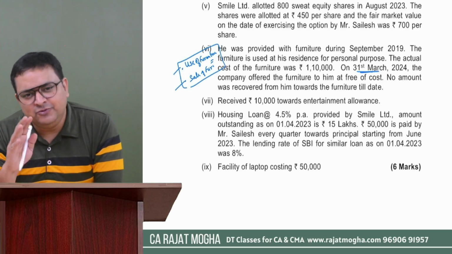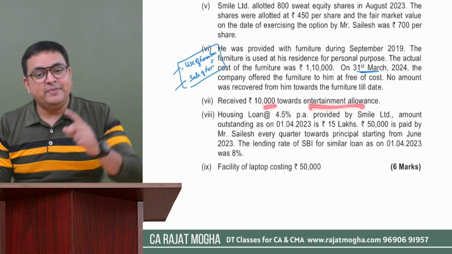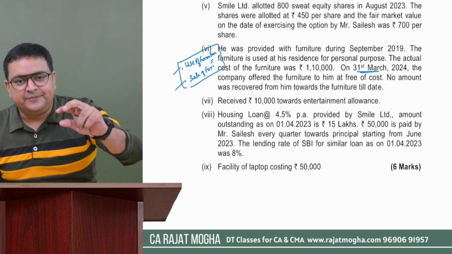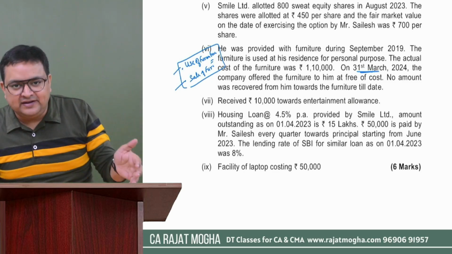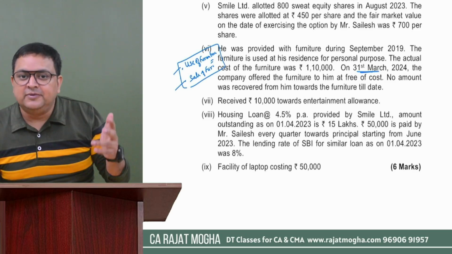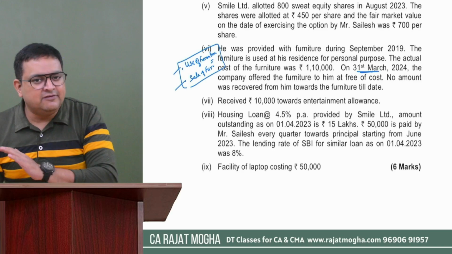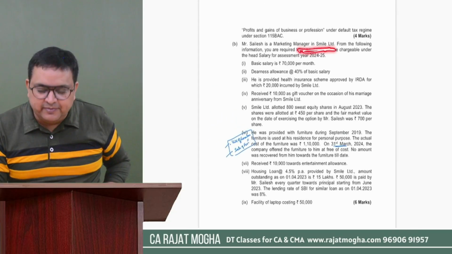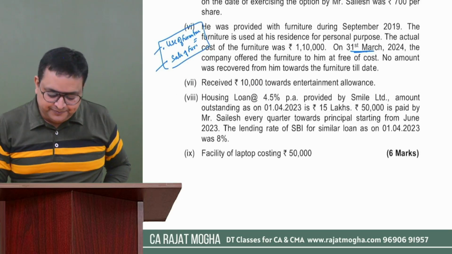In the optional tax regime, you can take all these three, but for entertainment allowance, first of all, you make it taxable. Make it part of gross salary. Then if the assessee is following the optional tax regime, and if they are central government or state government employees, then you can give the entertainment allowance deduction. Otherwise, here there would be no deduction for entertainment allowance, because the assessee is a non-government employee. Correct? Just make it taxable.